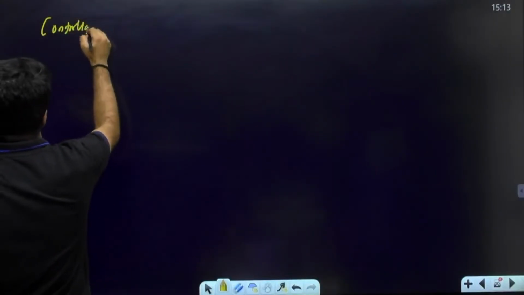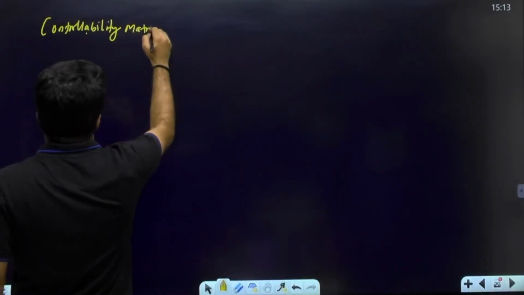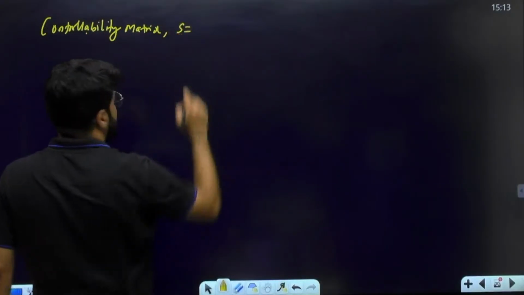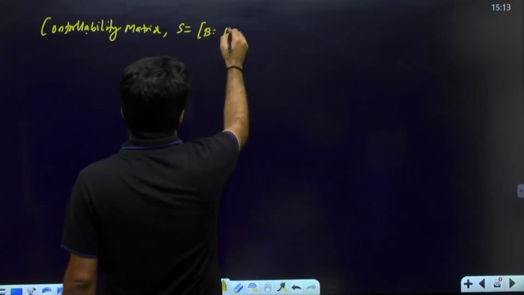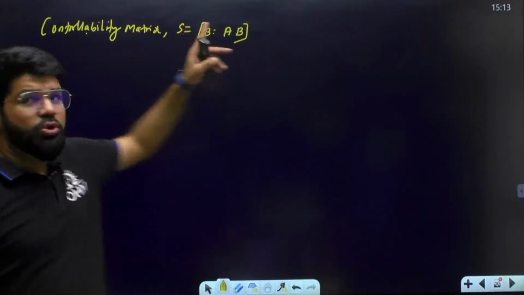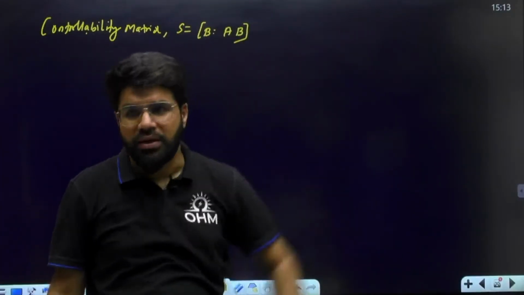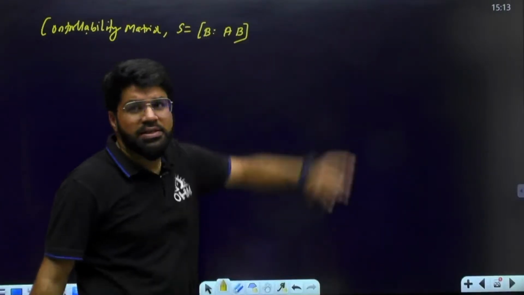So what is Kalman's controllability test? First we form the controllability matrix S. It's a second order system. What is the S matrix? B and AB. Because generally the matrix goes up to A power n minus 1 into B. B, AB, A square B, and so on.